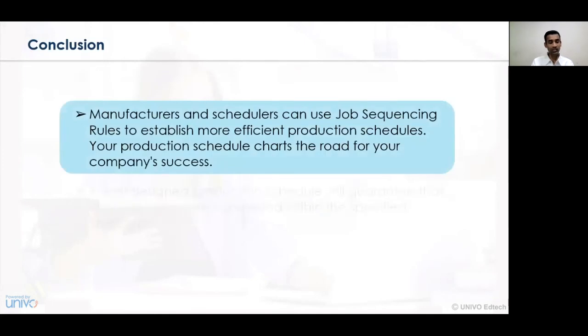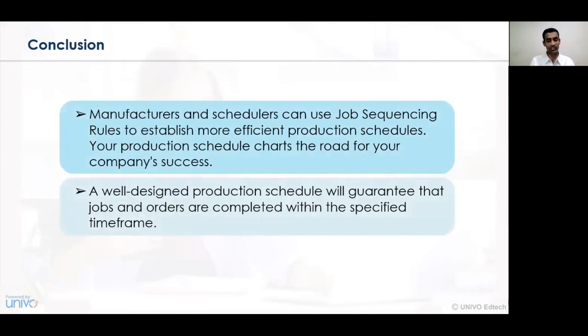So in summary, we need to understand the manufacturing activity or a service activity. At every stage, the job sequencing activity can be implemented in a very effective way, and accordingly, all the production activities or schedule can be planned. The production schedule that we are preparing should have a certain roadmap as to what they are aiming to achieve, that is, the short-term or the long-term goals and objectives of the organization, the strategic goals of the organization, and in what specified time duration the activity needs to be completed.